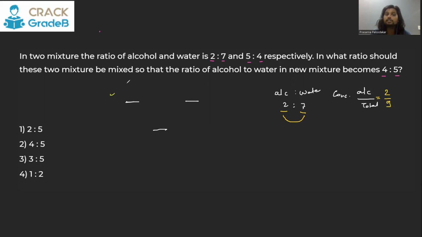So here you will write the concentration of mixture 1, mixture 2, and the resultant. Everywhere you write the concentration of alcohol, meaning alcohol upon total. So here alcohol is 2 and total is 9, so you write 2/9. Here alcohol is 5, total is 9, so you write 5/9. And here the resultant alcohol to water is 4:5, so alcohol is 4, total is 4 plus 5, 9. So you write 4/9.